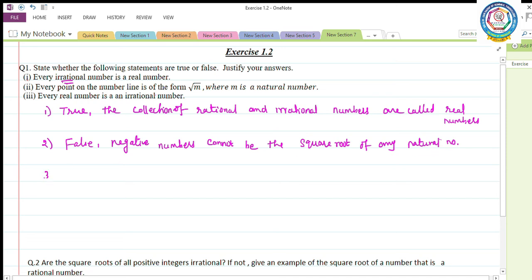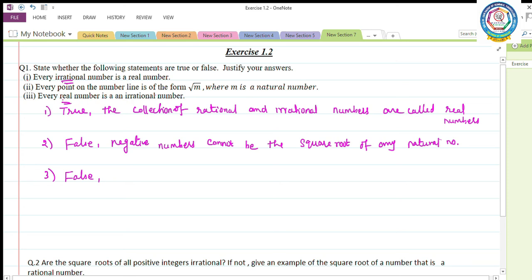Next, third one, every real number is an irrational number. Every real number is an irrational number. This given statement is also false, because every rational and irrational number is a real number.